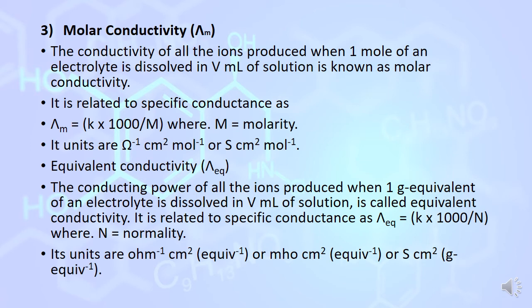The formula is lambda equivalent is equal to kappa multiplied by 1000 divided by N. The unit of molar conductivity is ohm inverse centimeter square mole inverse, or Siemens centimeter square mole inverse. And the unit of equivalent conductivity is ohm inverse centimeter square equivalent inverse.